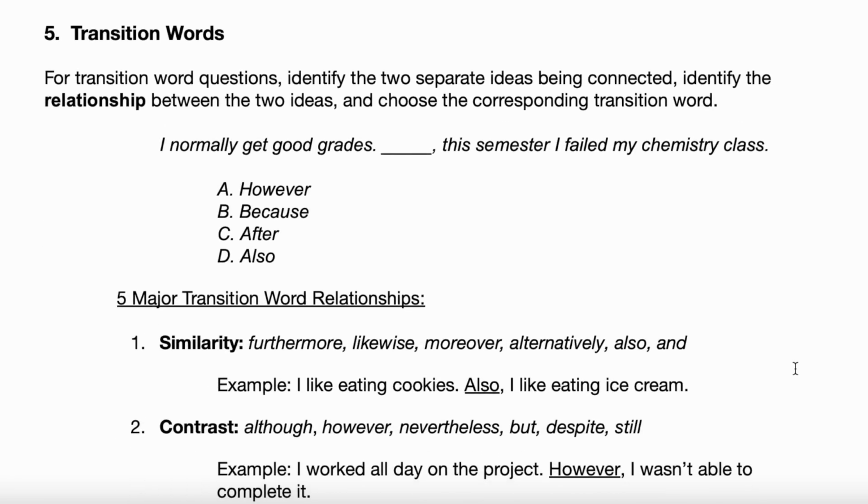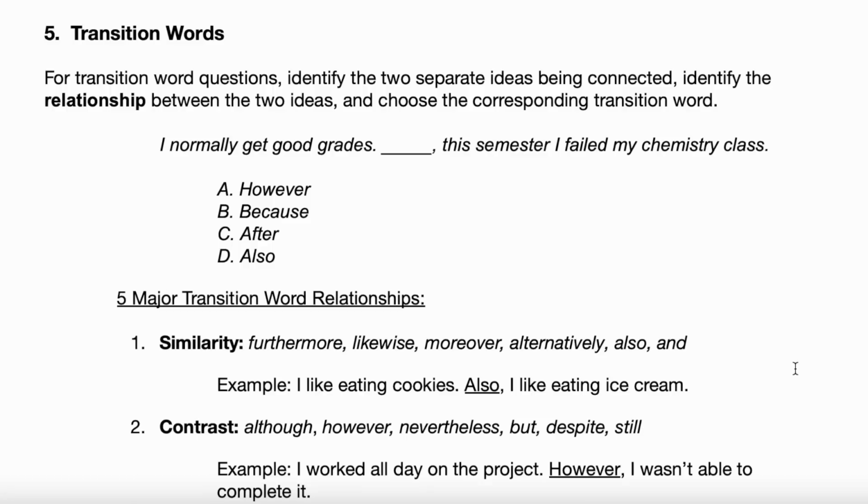Let's go to rule number 5. This is transition words, and toward the end of the verbal section of the digital SAT, they've got 4 or 5 questions just on transition words. So we really have to know this. They can be tough, but once you know the relationships, it's all going to make sense. Go ahead and read that first part of the transition words rule for us, please.